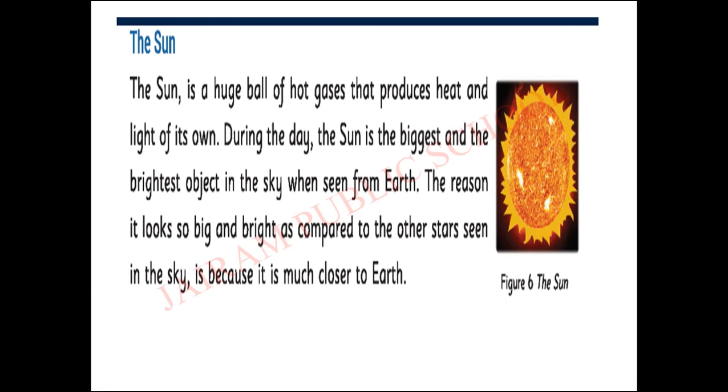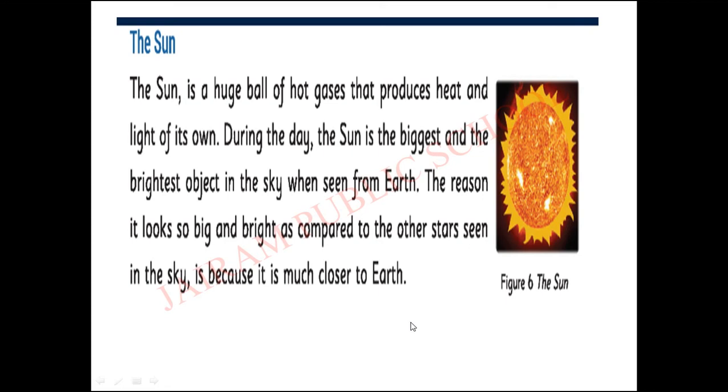Am I right? Yes. The reason it looks so big and bright as compared to other stars seen in the sky is that it is much closer to the earth. So while we are seeing the daytime, the sun looks big and bright compared to the other stars.